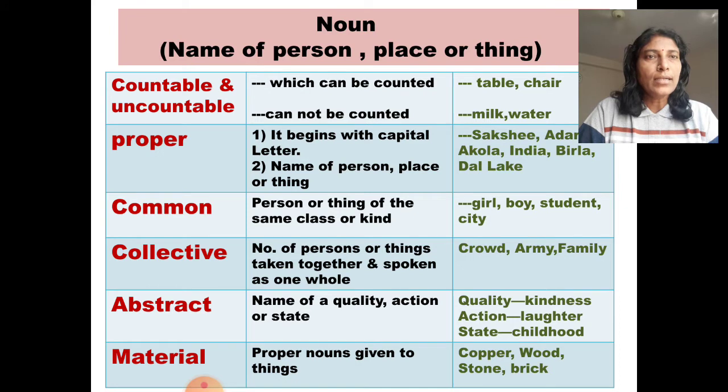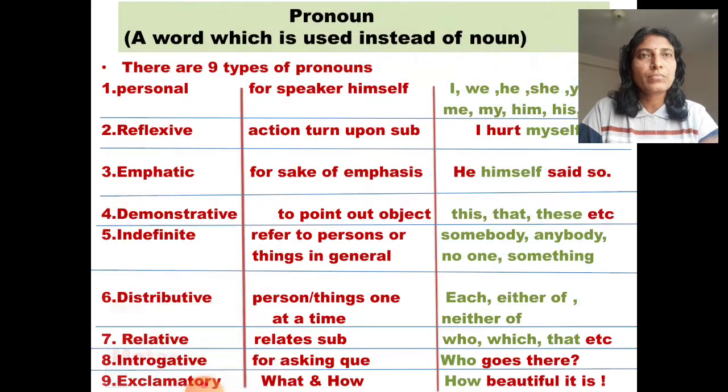Abstract noun, name of quality, action or state. For example, kindness is the name of quality, laughter is the name of action, or childhood is the name of a state of human being. Material noun, these are the proper noun for some things. For example, wood, copper, stone, brick, these are the material, and these are the examples of material noun.